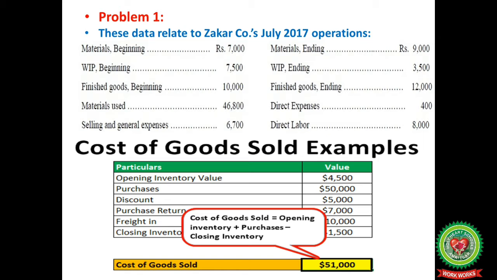When the cost of goods sold is calculated, first of all, opening stock plus purchases plus direct expenses minus closing stock. So this is the formula for calculating the cost of goods sold. Similarly, in another example, opening inventory plus purchases less purchase return plus direct expenses, that is freight inward, minus closing inventory, and cost of goods sold would be $51,000.